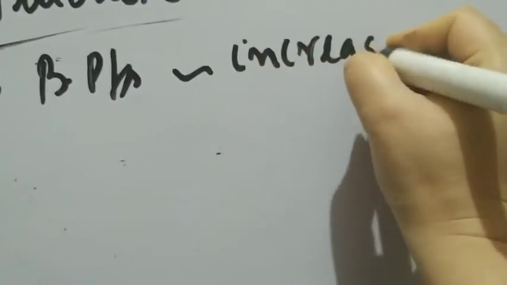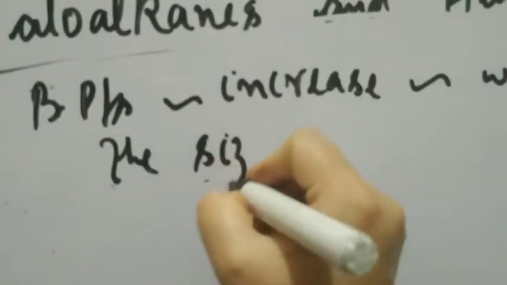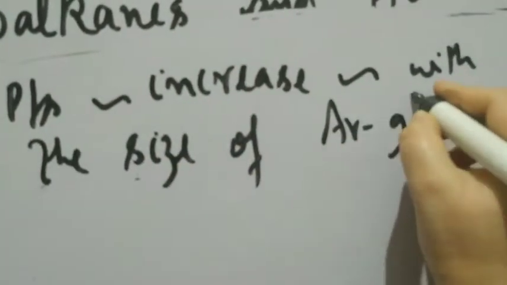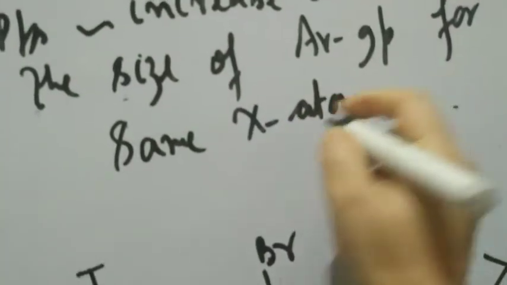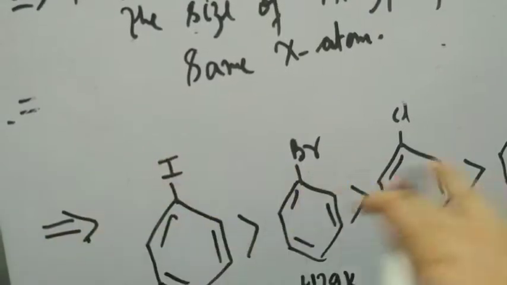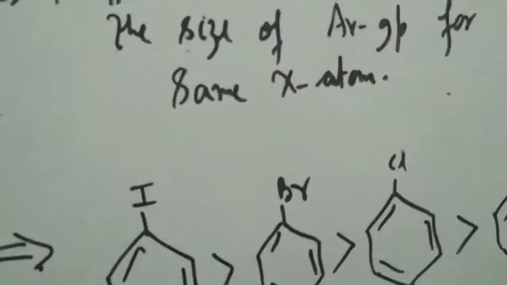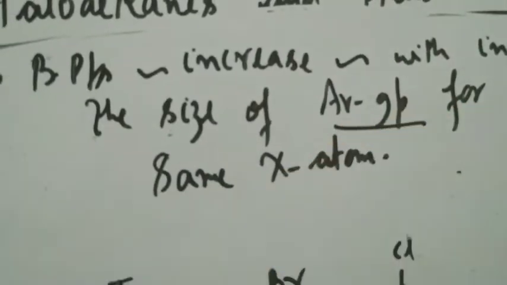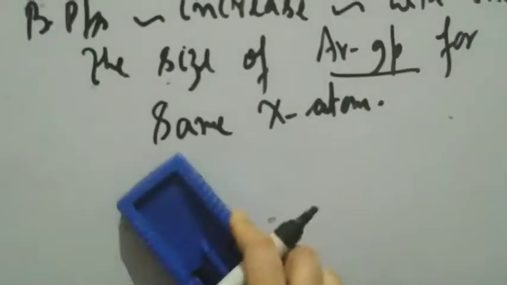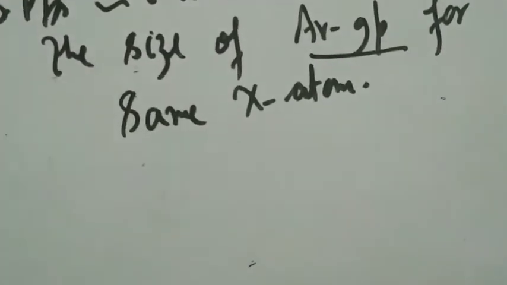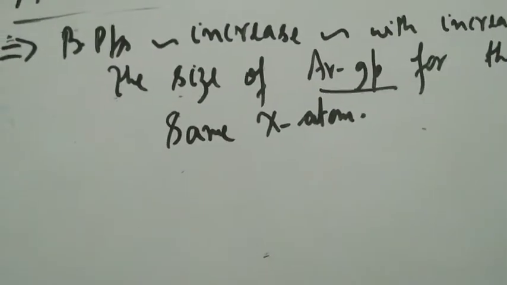Also, you will remember that the boiling point as well as melting point will show an increase always with the increase in the size of aryl group for the same X atom, the way we studied it in haloalkanes. If the X atom is the same, if all of them are chloro, all of them are bromo, or all of them are iodo, but you're changing the size of aryl group, you're using a 6-membered ring, a 5-membered ring, a 3-membered ring, boiling point shows an increase when the size of that aryl group increases, right?